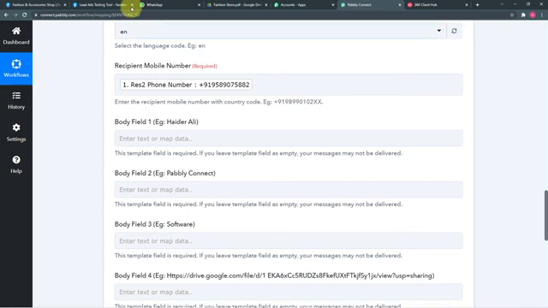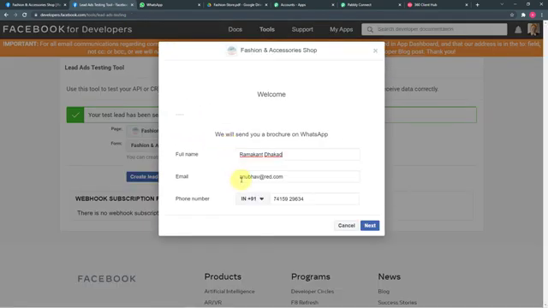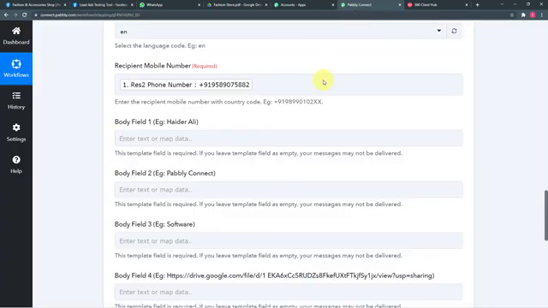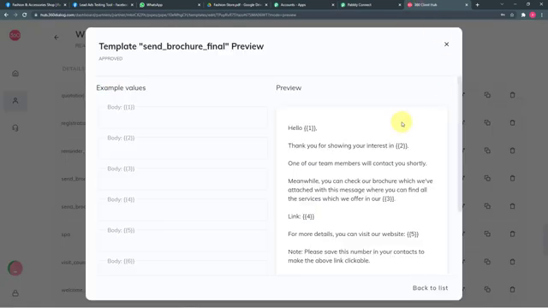So remember to ask for the number in this format only from your Facebook lead ads form. As you can see in my form, we have already attached this country code option here, so that whenever someone fills in this number, we get the number in this format only. Now it is asking for these body fields that we have in our message template.